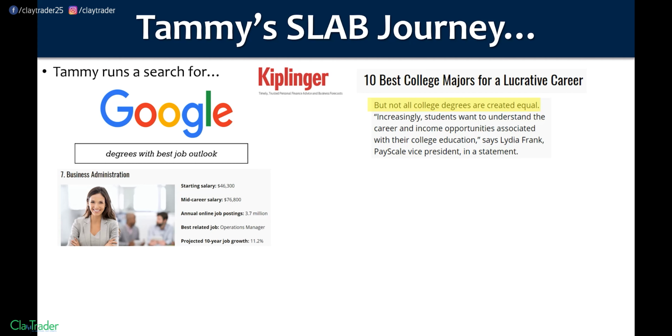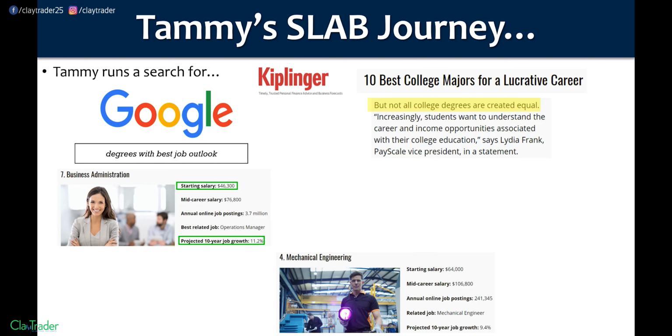So business administration. Step 1, she looks at projected job growth. So not only is there job demand right now, but it's still projected to be growing in the future, because obviously she's got 4 years before she's even going to enter the labor force. So it'd be good if over the next 10 years there's still growth possible. So that's step 1 completed. Step 2, starting salary, $46,300. Mechanical engineering. Once again, step 1, projected job growth.